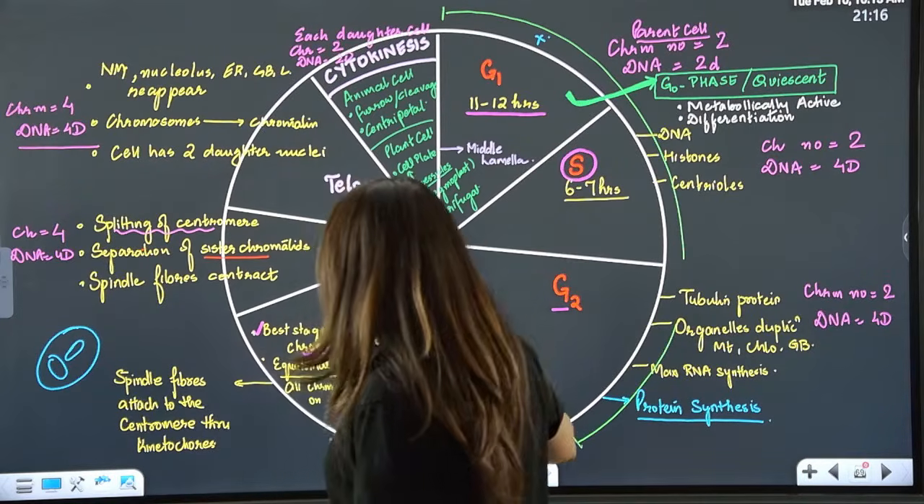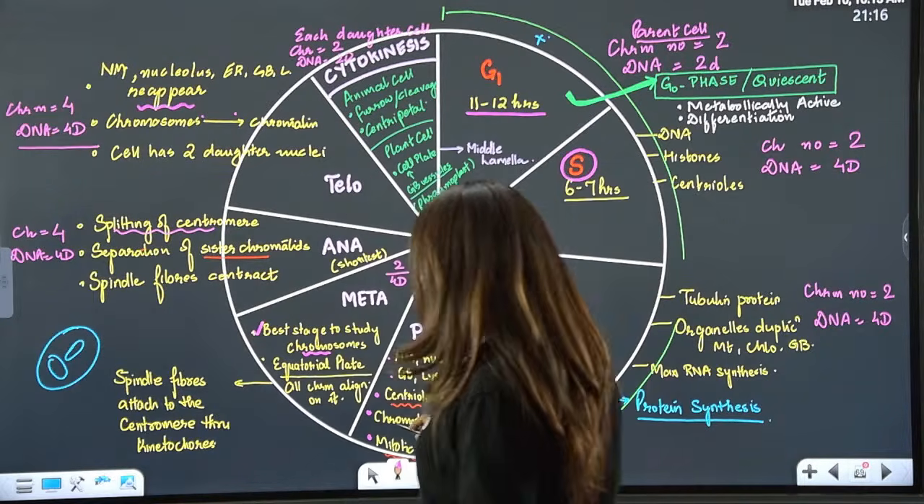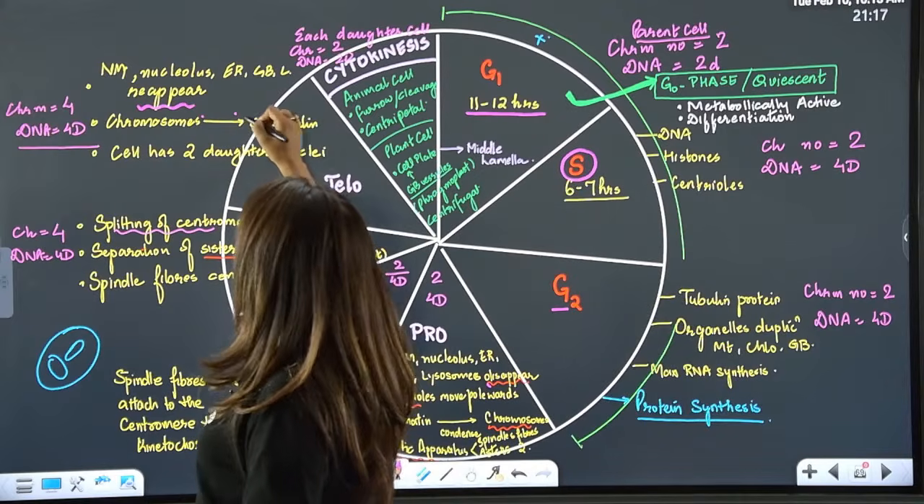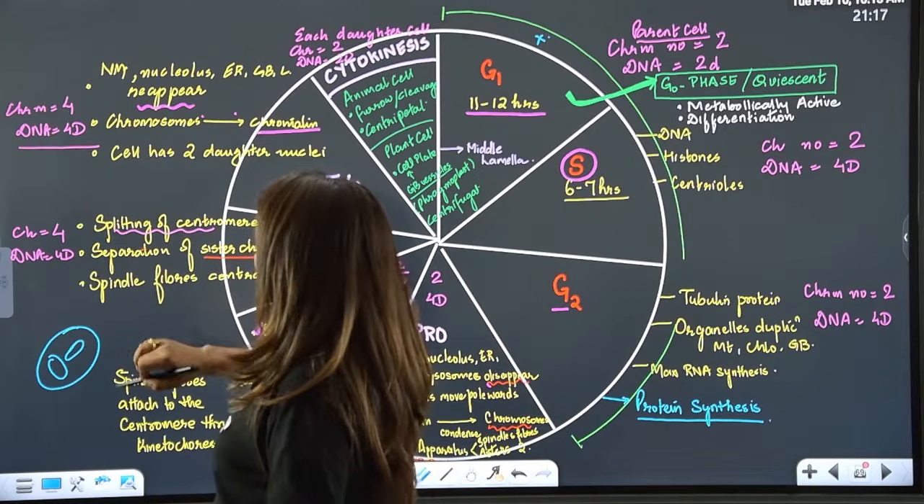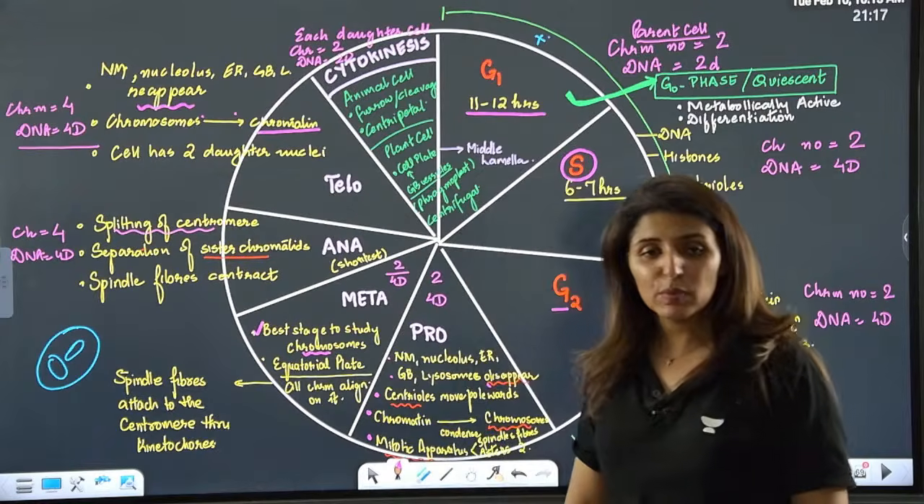In telophase, guys, this is just the reverse of prophase. So here, all the structures which disappeared will reappear. Now, chromatin was condensing to form chromosomes in prophase, but here they will decondense to form chromatin fibers. Is that clear? And the cell will have two daughter cells. Please tell me these points are clear to all.